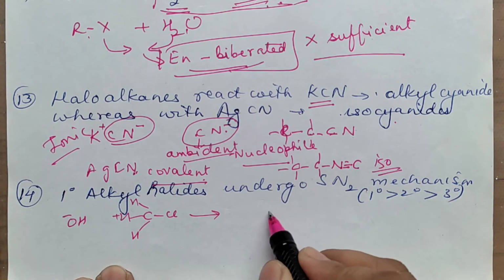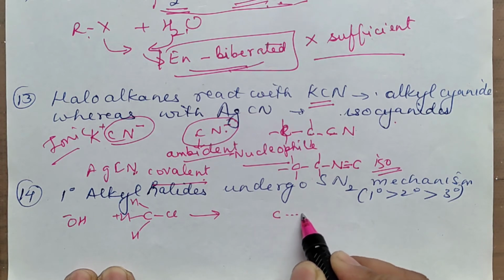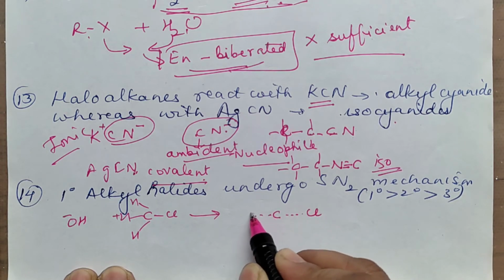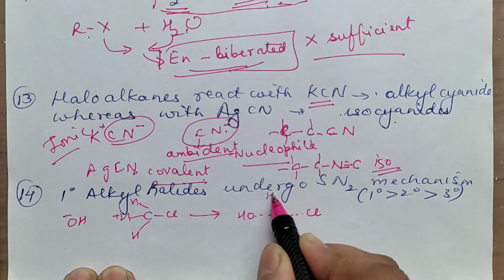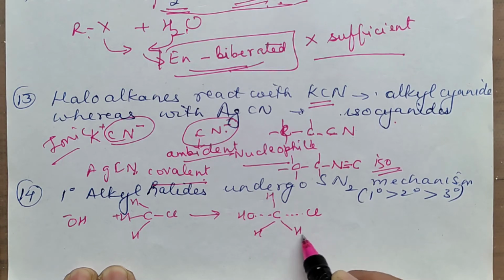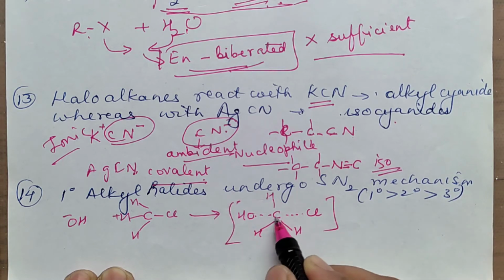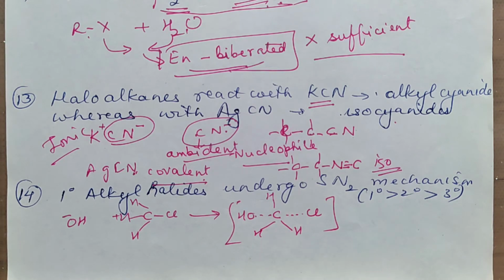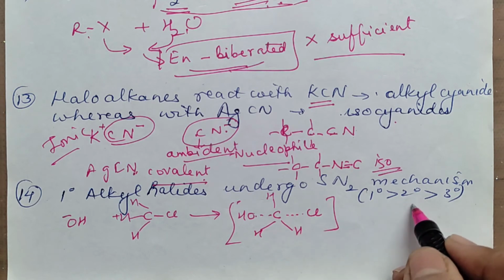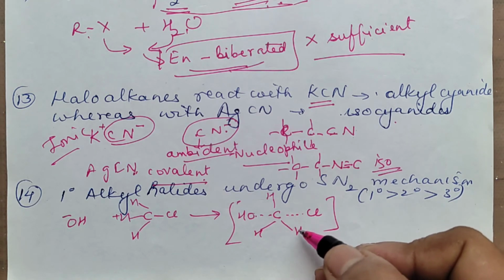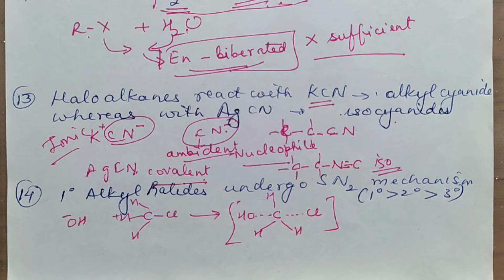It is a one step mechanism where this bond starts breaking and this bond starts forming, and because it is one step where you are having 5 bonds with the carbon atom, it is not stable. So if this is bulky, say tertiary or secondary, it is not possible because there will be more hindrance.